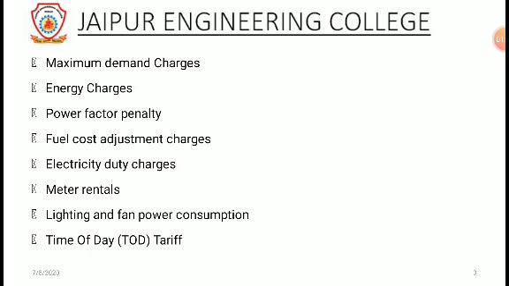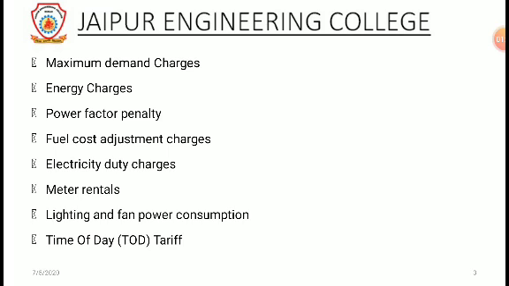Maximum demand charge. This charge is related to the maximum demand registered during the month, the billing period, and the corresponding rate of the utility. Maximum demand is the highest average kVA recorded during any one demand interval within the month. The demand interval is normally 30 minutes but may vary from utility to utility, from 15 minutes to 60 minutes. The demand is measured using a trivector meter, a digital energy meter.